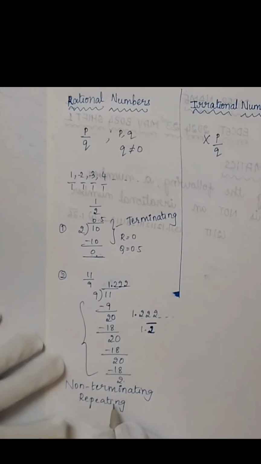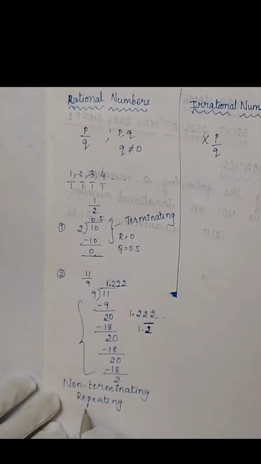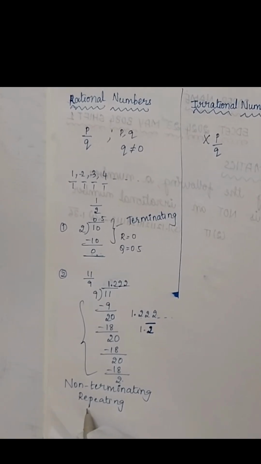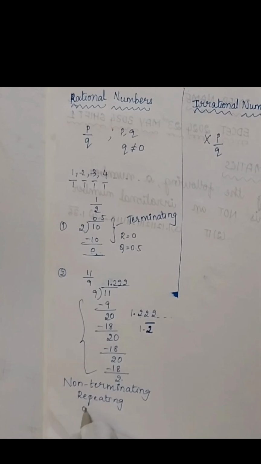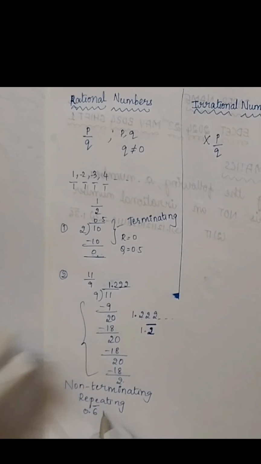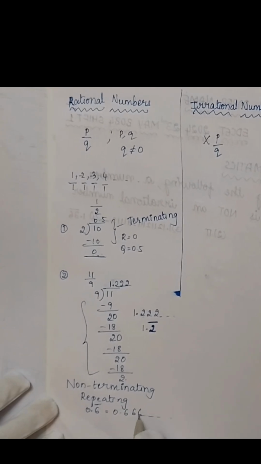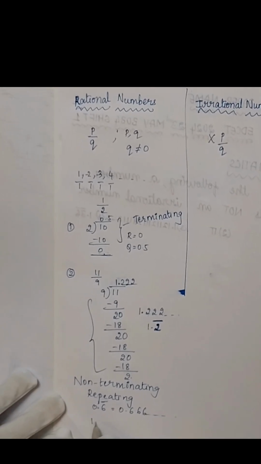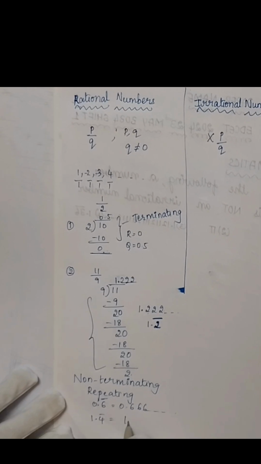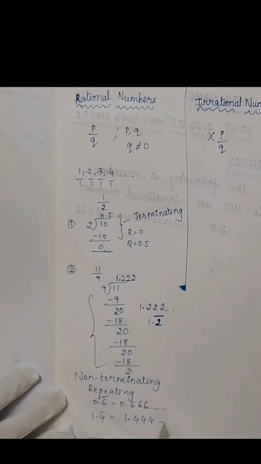Now one more example we'll see so that you will have clarity. For example, 0.6 bar is there. It is nothing but 0.666 and so on. And suppose 1.4 bar is there, which is nothing but 1.444 and so on.